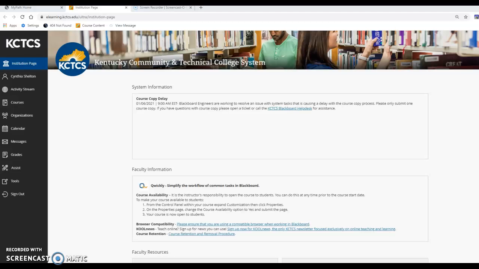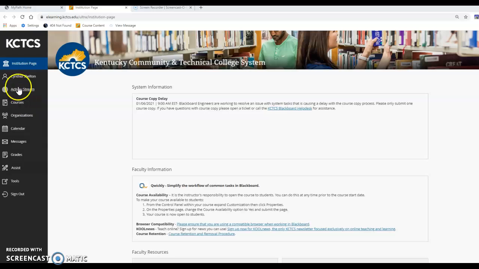That's one way. That's probably what I hear most students do, but there's also another way to go directly to Blackboard, and that's the address that you see up here, elearning.kctcs.edu/ultra. You can do that as well. So that way, if My Path would be down, you would have another way to access this. I'll also send everything I say in an email, so you don't need to write that down. You can look at the emails and announcements later if you forget.